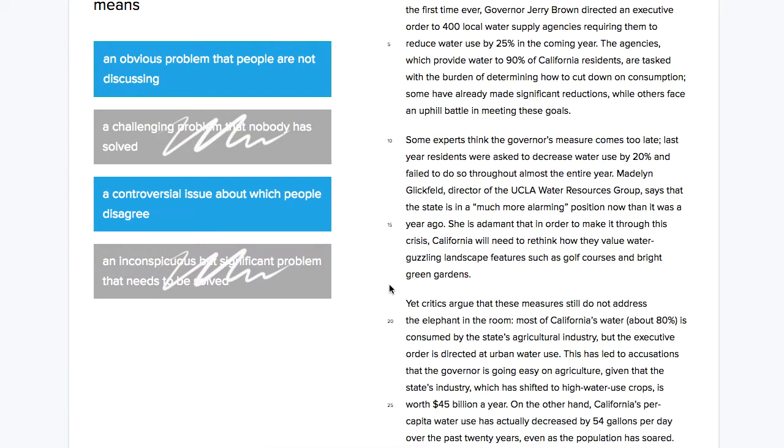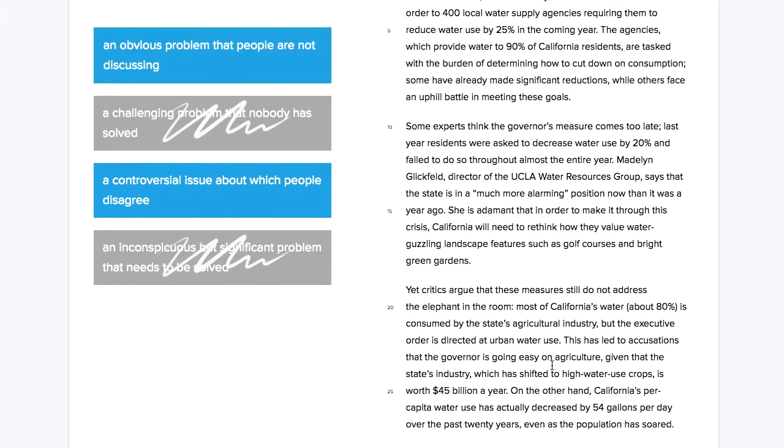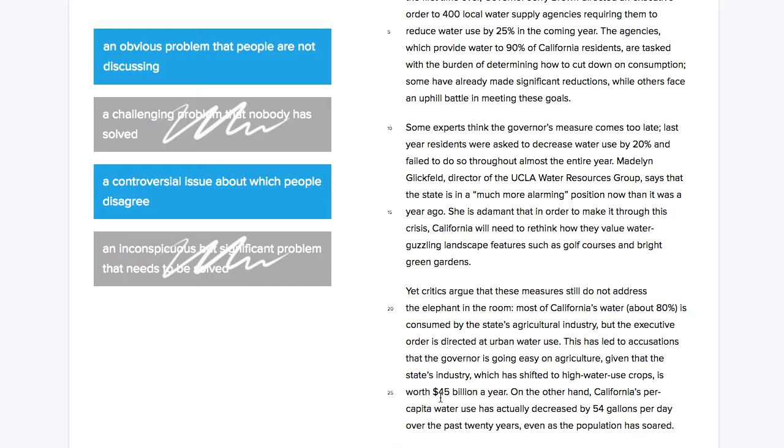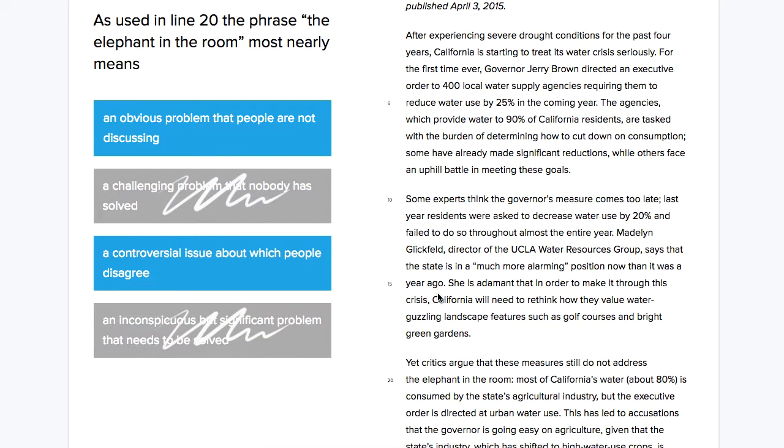Now, it does seem that this is controversial because obviously some politicians would rather preserve this $45 billion a year agricultural industry and cut back in other places. So that's controversial, and people probably do disagree. However, just because that's true doesn't mean that's why the phrase "the elephant in the room" is being used.